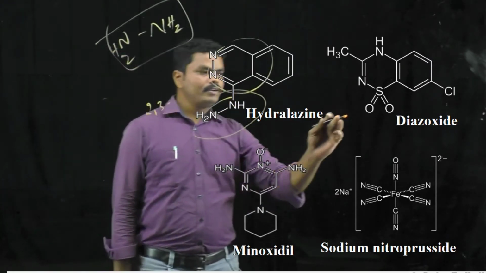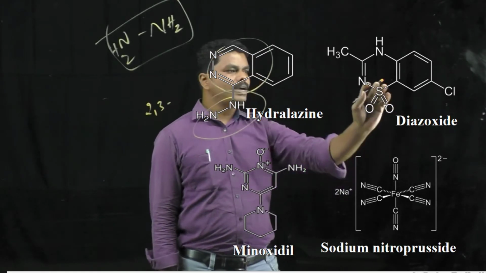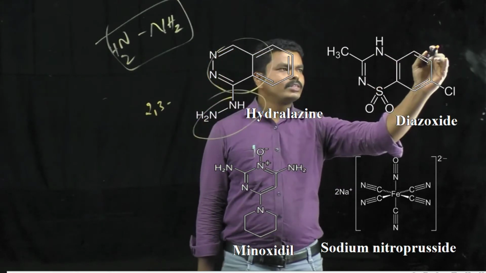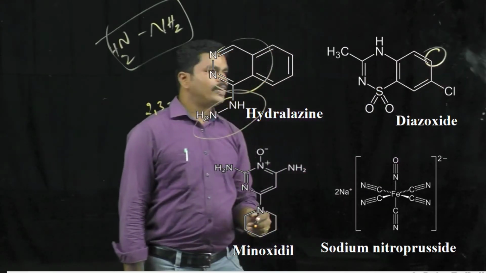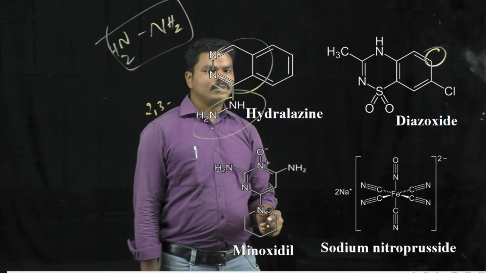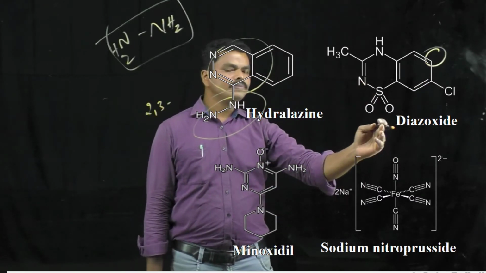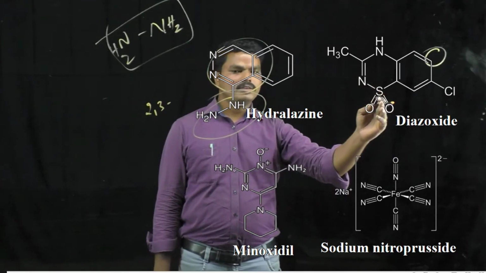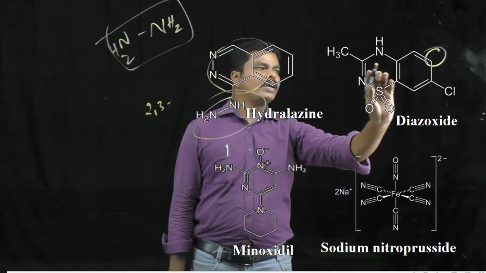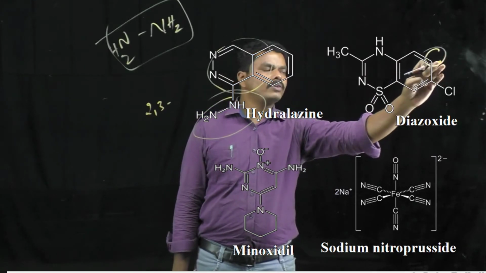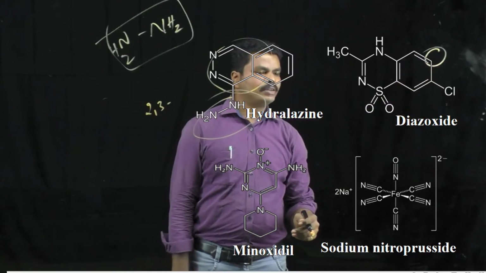In case of diazoxide, it is related to the thiazide diuretics, but due to the absence of the sulfonamide group at this position, it does not have diuretic activity. Understood? So diazoxide is a thiadiazine derivative, consisting of a thiadiazine ring similar to that of the thiazide diuretics, but due to the absence of the sulfonamide group, it does not have diuretic activity.